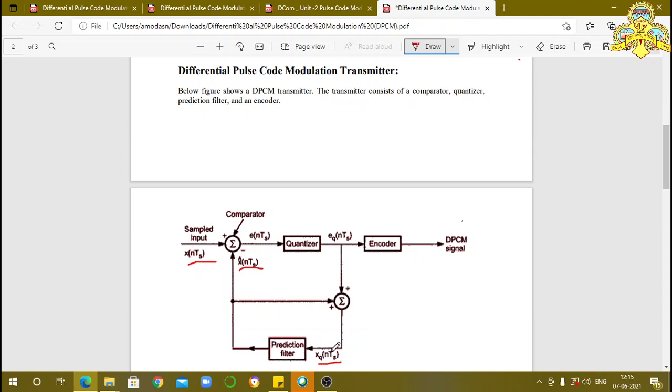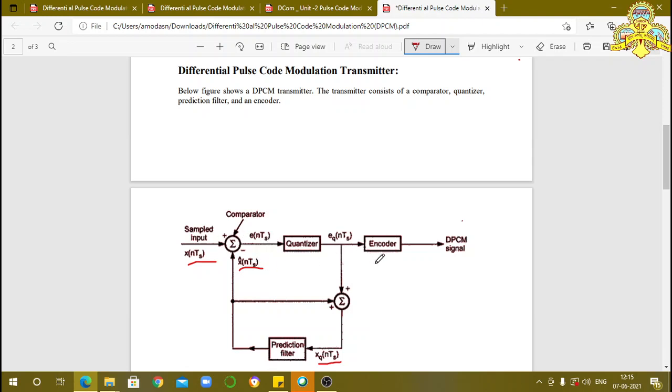This xq(nTs) is the input for the prediction filter, that is, the addition of eq(nTs) and x cap(nTs). These signals are connected to the prediction filter. Then the prediction filter output is connected to the subtractor. Like this, the output of the comparator is the difference between these two signals.